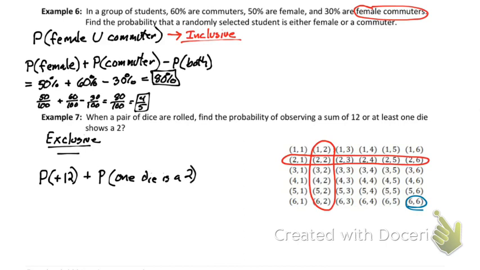All right, the probability of getting a 12, there's only one of those on that board, so that's 1 out of 36. Plus, here's kind of a really good representation on why, if you have an inclusive event, that you can sometimes double count something. So when I'm counting all the ones with 2s, I could go 1, 2, 3, 4, 5, 6.